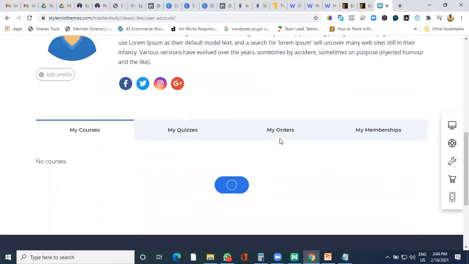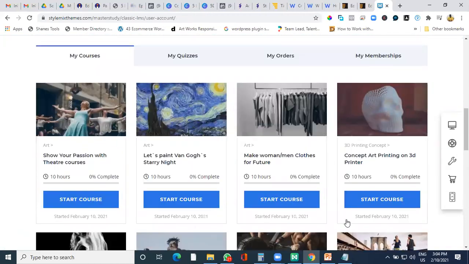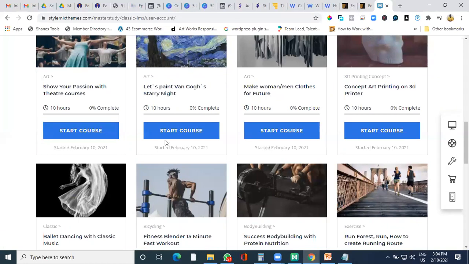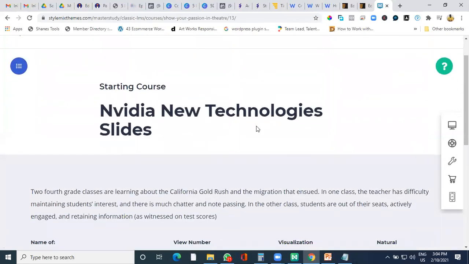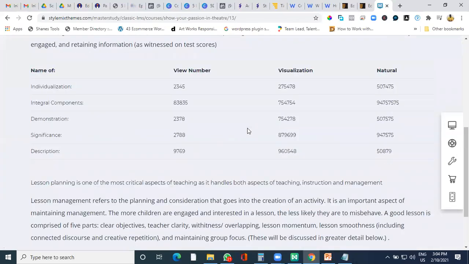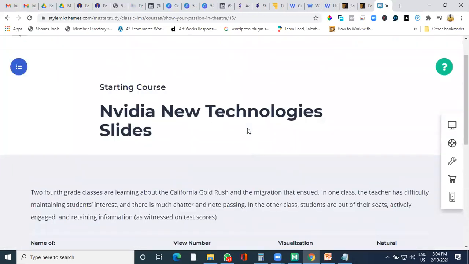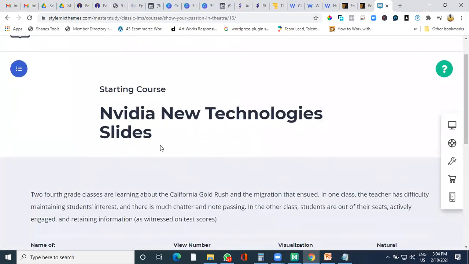Apart from that, if he starts any of the courses which he has purchased, these are all the courses which he has got. If he takes any of the courses, I'll show you how it looks. So you just go into it. He clicks on start, and this is how the course looks. Now the course can be a combination of content, like textbook content, like anything you want. You can add as much content as you can over here to showcase it.